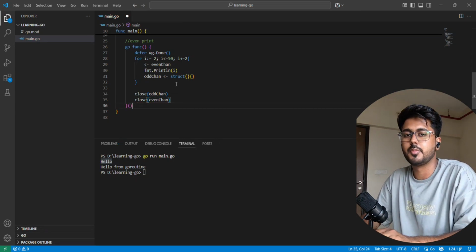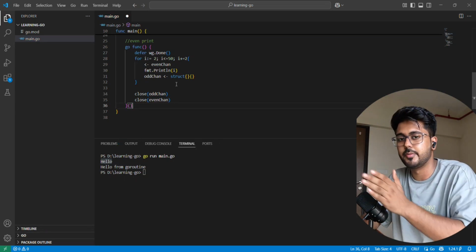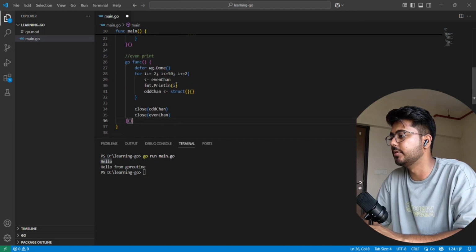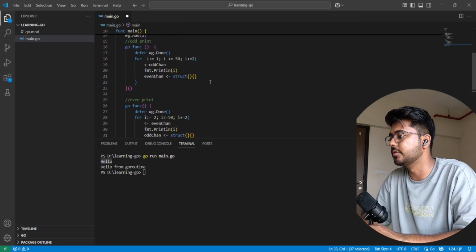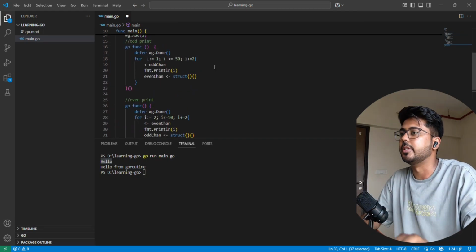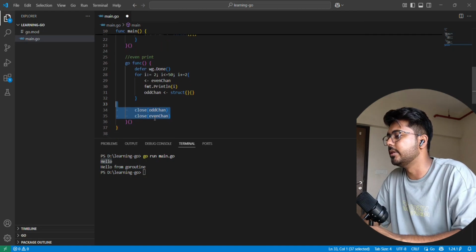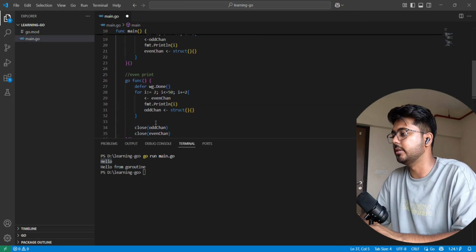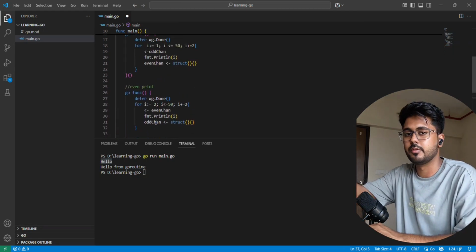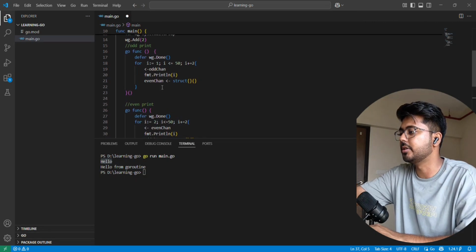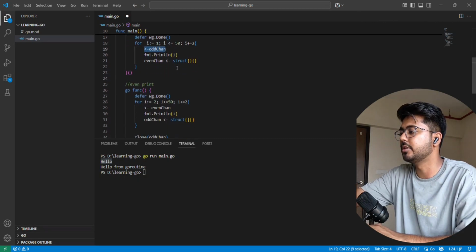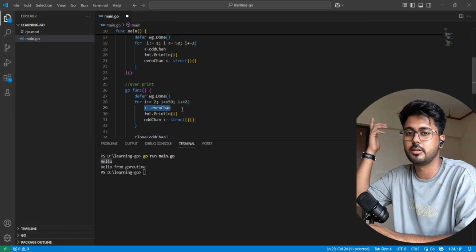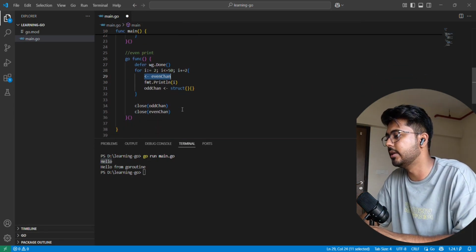Okay, you are getting my point. If I wrote that I have to print values up to 49, then I have written that close logic inside the odd function. So pretty basic, pretty simple. And for the execution to get started, because if I run that, it should never print any value, because the odd channel is always waiting for a signal to the odd channel, and the even channel is always waiting for the signal to the even channel. So I do not give any kind of signal to any of those channels.